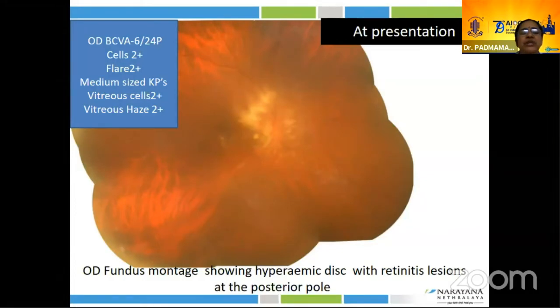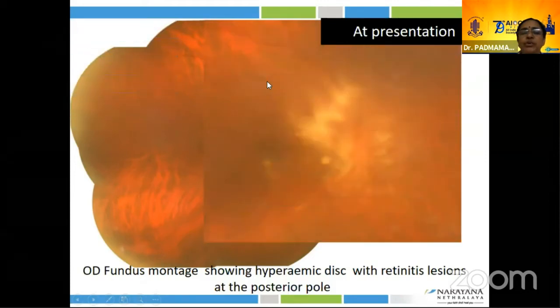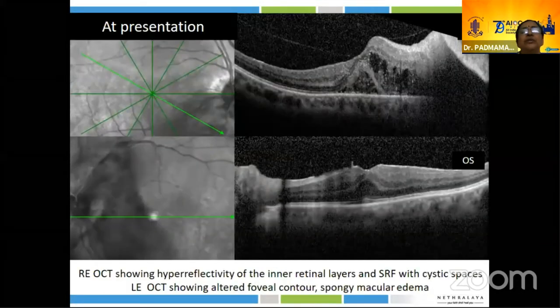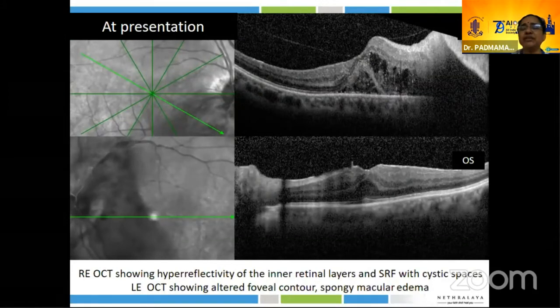On examination, there was AC reaction and also vitreous reaction. Here we could see the hyperemic disc with retinitis lesion. It has extended compared to what the old report showed. The same changes were seen in both eyes. Suspected viral etiology. OCT showed hyperreflectivity with after shadowing, with hyperreflective dots involving the full thickness of the retina in the right eye.